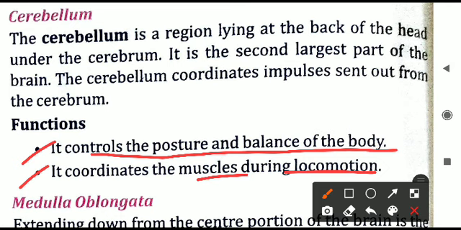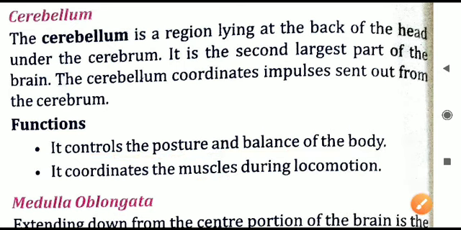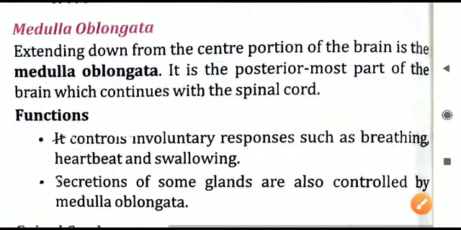That is the cerebellum. So whatever muscular activities you are doing, whatever day-to-day activities you do, muscles are always involved, and these muscles are working together only because the cerebellum, at the back of our brain, is coordinating all these things. And the first point, that is it controls the posture and balance of the body. We are not falling down simply on standing. Why is it so? Because the cerebellum is helping in maintaining balance of the body, and it also maintains the posture of the body.